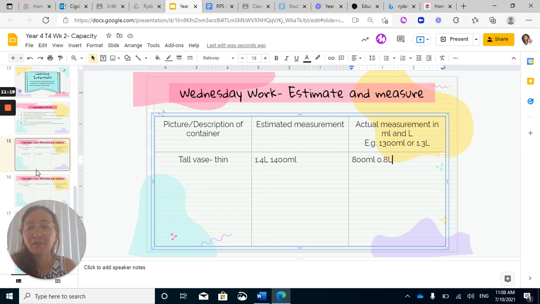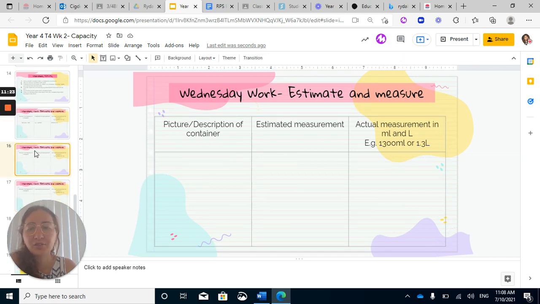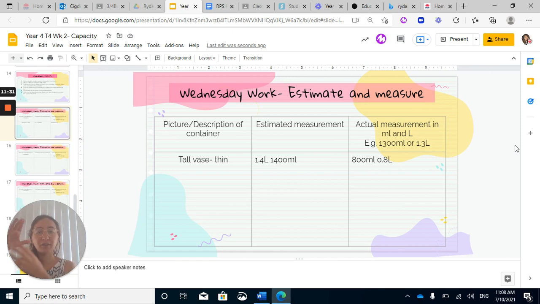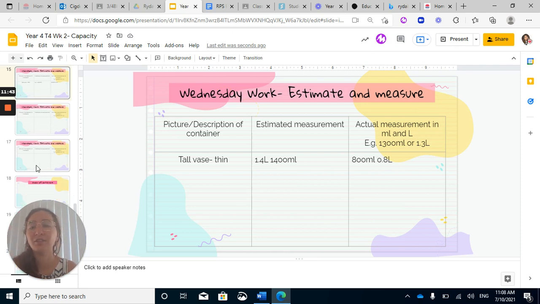You're going to do that for your objects. I've got 3 slides here in case you do end up drawing and inserting a picture as well. But basically it's finding a container and measuring how much water it holds. But you're doing the opposite. You're not pouring your water in one liter at a time. You're filling the container and putting it into the jug slowly.